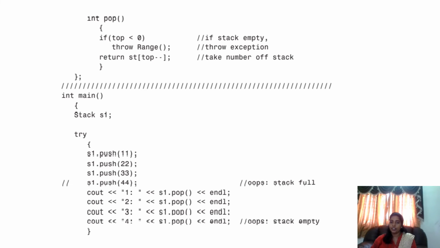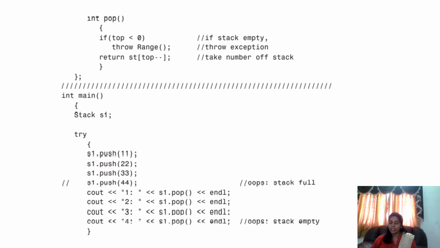So coming to the main function. In the main function, the first step is creating an object, stack S1. We have written the throw block inside the classes, and we have to write the try and catch blocks in the main function. Under try, we are just calling the push and pop functions. In the class we have two functions, push and pop, and the other class is called the exception class. So three things we have written inside the public of the class stack.